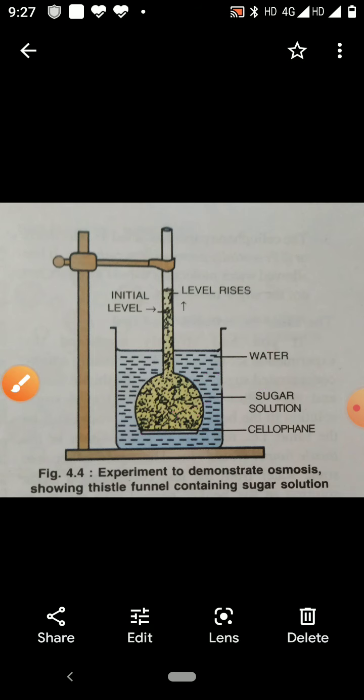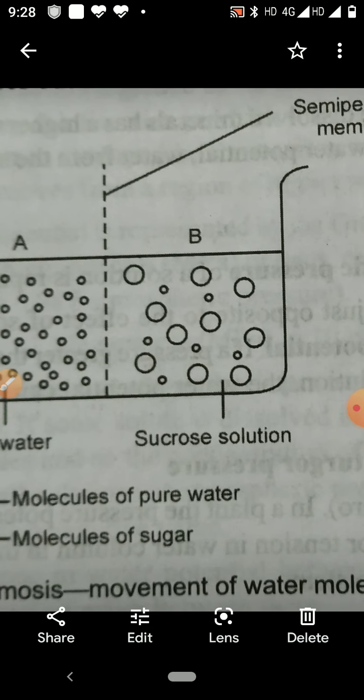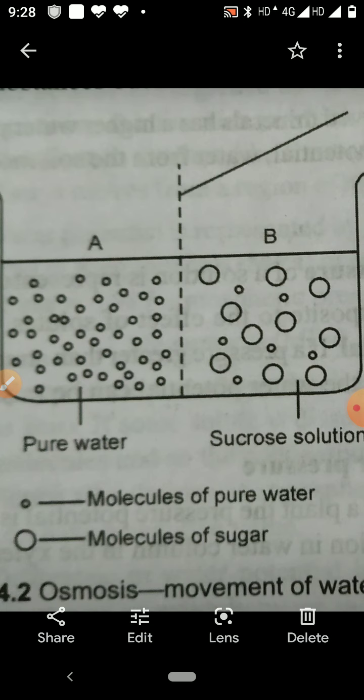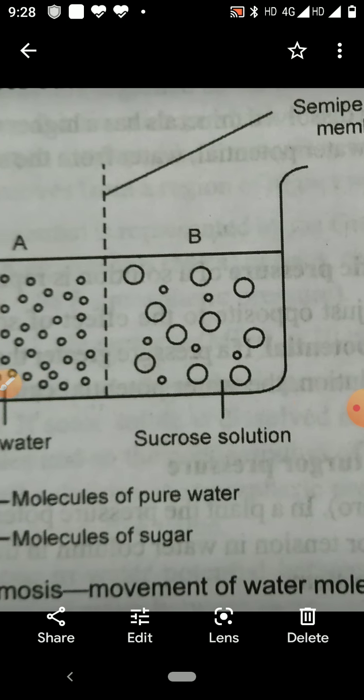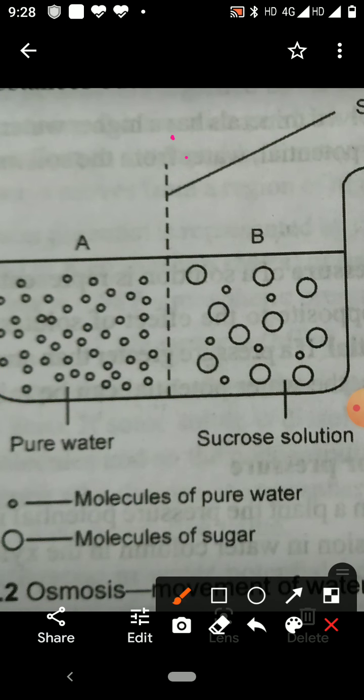There is one more example to understand. In this, you take a beaker which is divided. This container is divided by a semi-permeable membrane. This membrane divides the container into two parts.